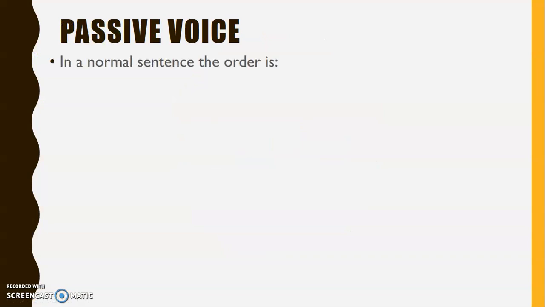So, in a normal sentence, what is passive voice, guys? When we're speaking about a normal sentence, we always put the subject first. After the subject, we put the verb, and at the end, we put the object.